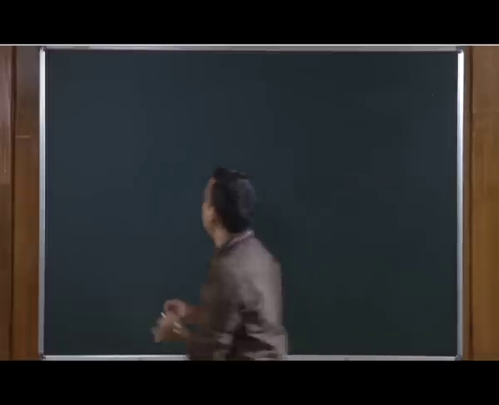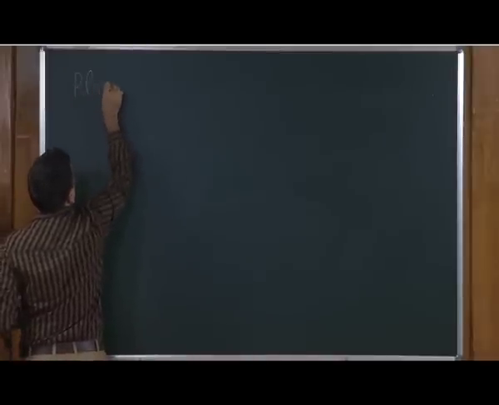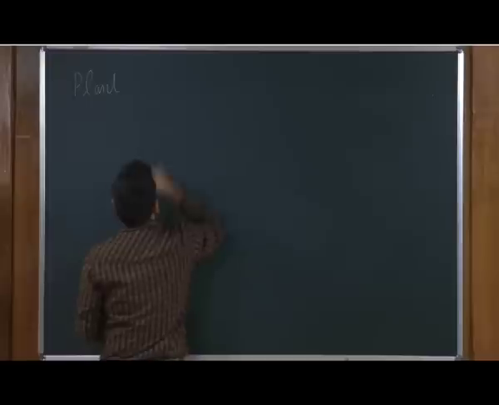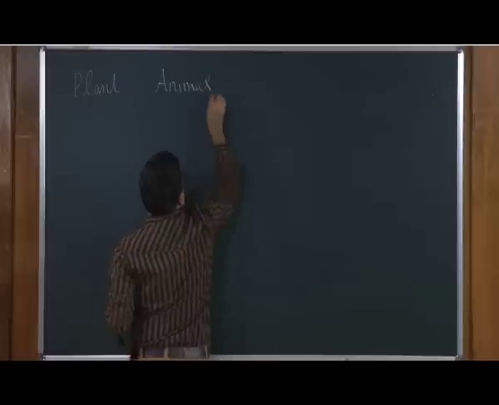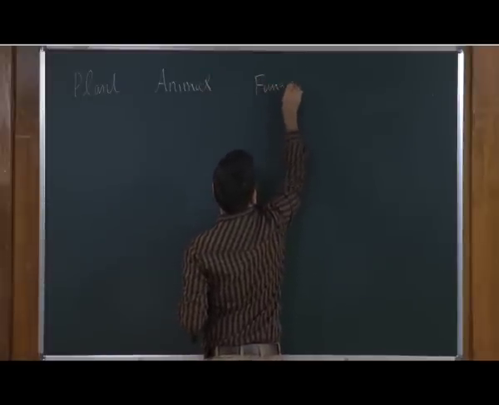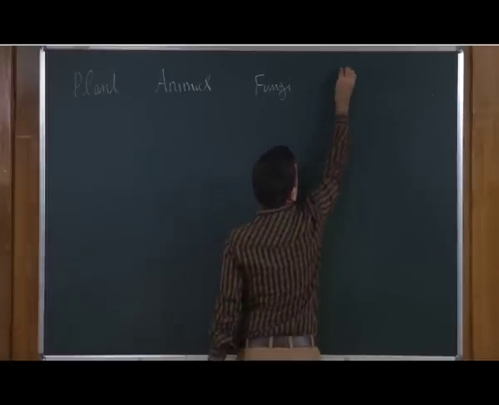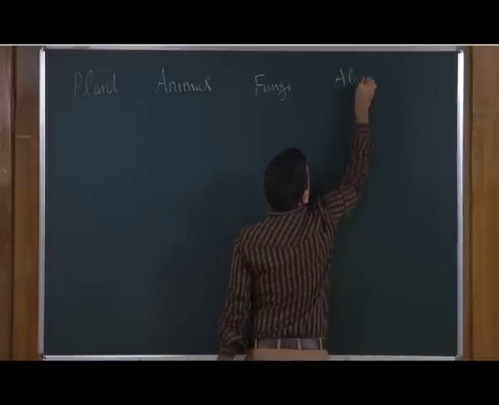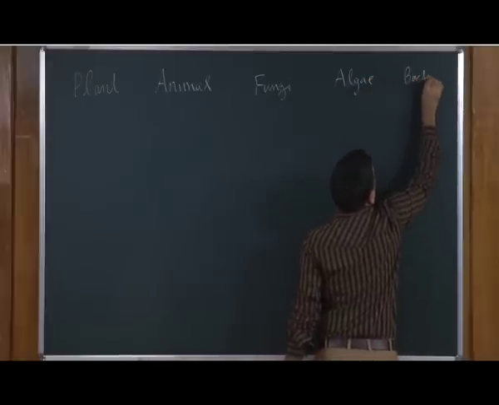The simplest one is the plant. You can have the animal, you can have the fungi, you can have the algae, and you can have the bacteria.